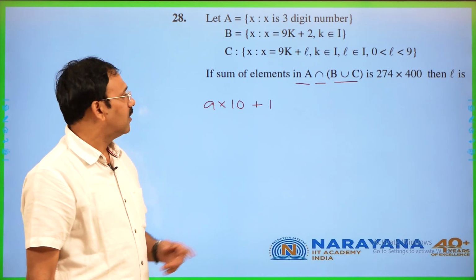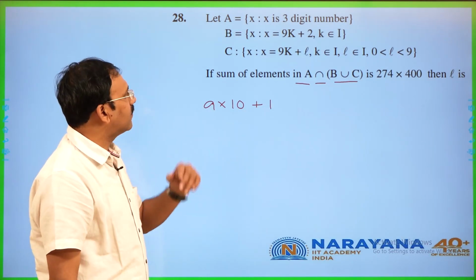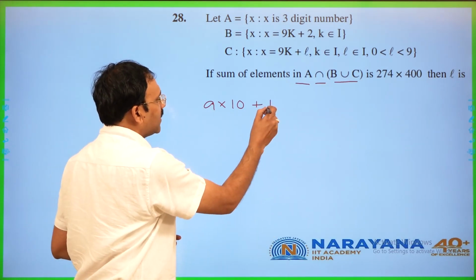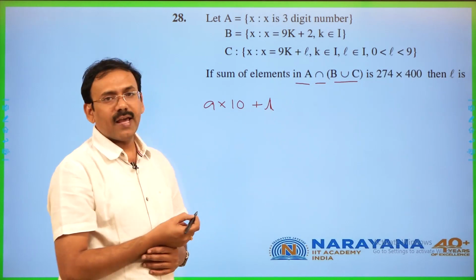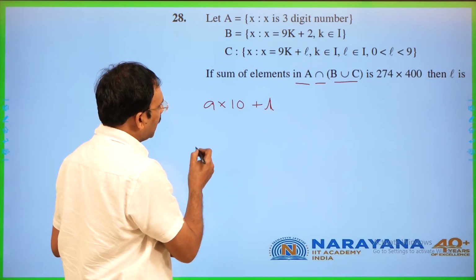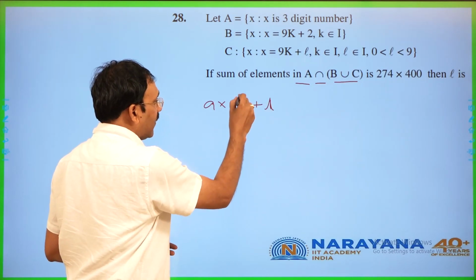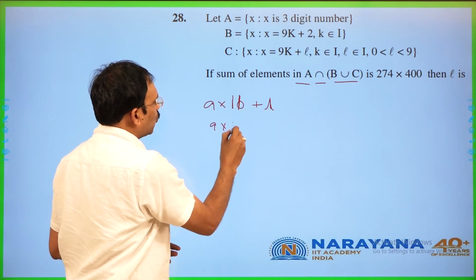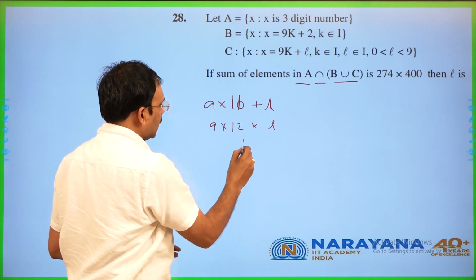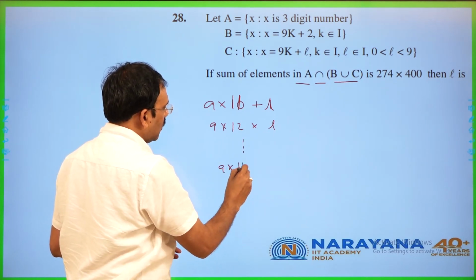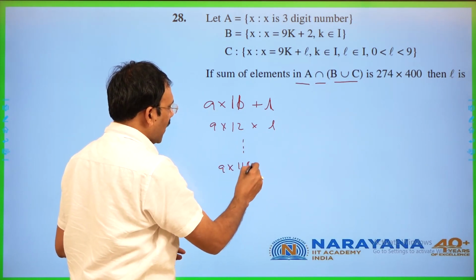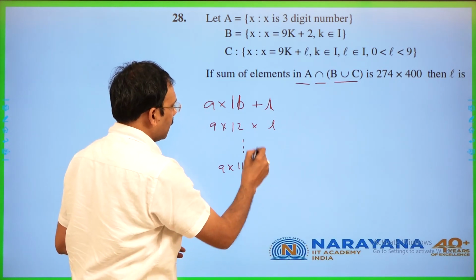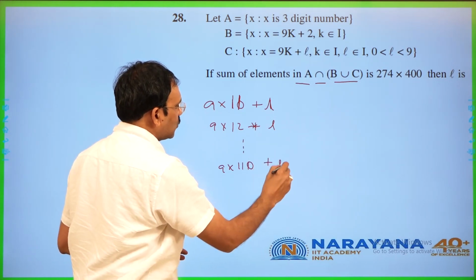So, this is the first 3-digit number of the format. Suppose 9k plus L format, in the sense 9 into 10 plus L, or 9 into 11 plus L, 9 into 12 plus L, and so on, 9 into 110 plus L, it is going to be.